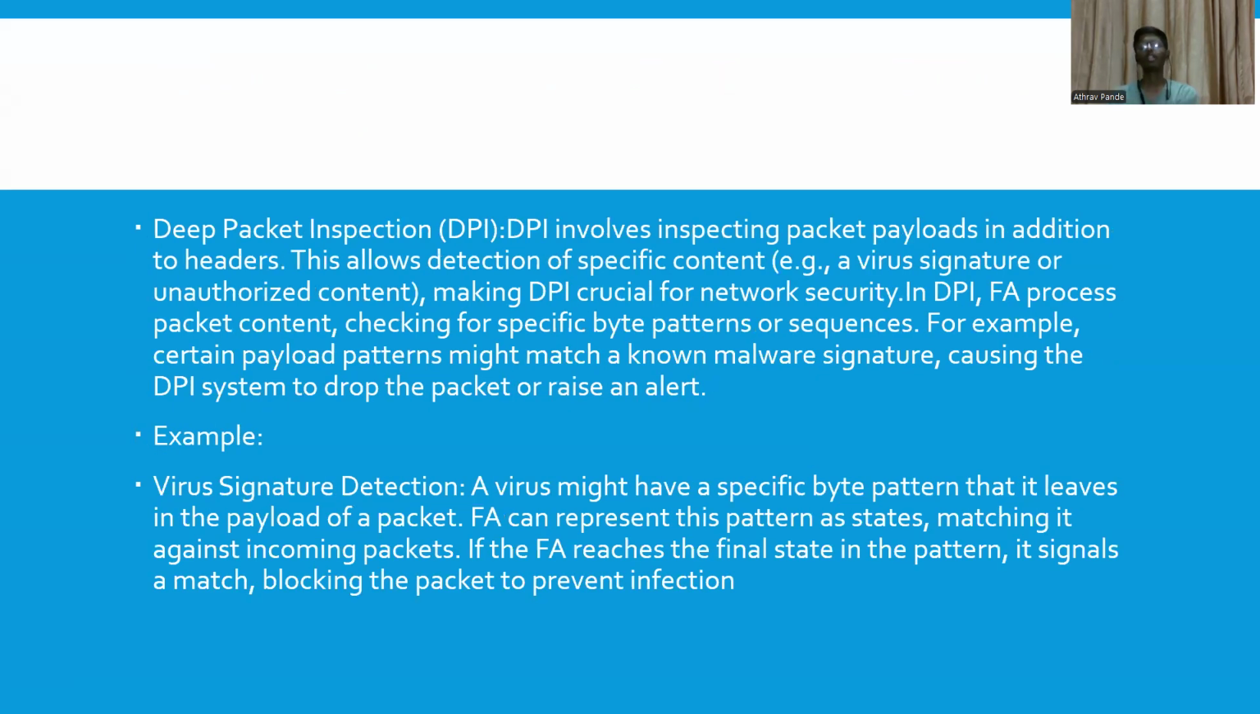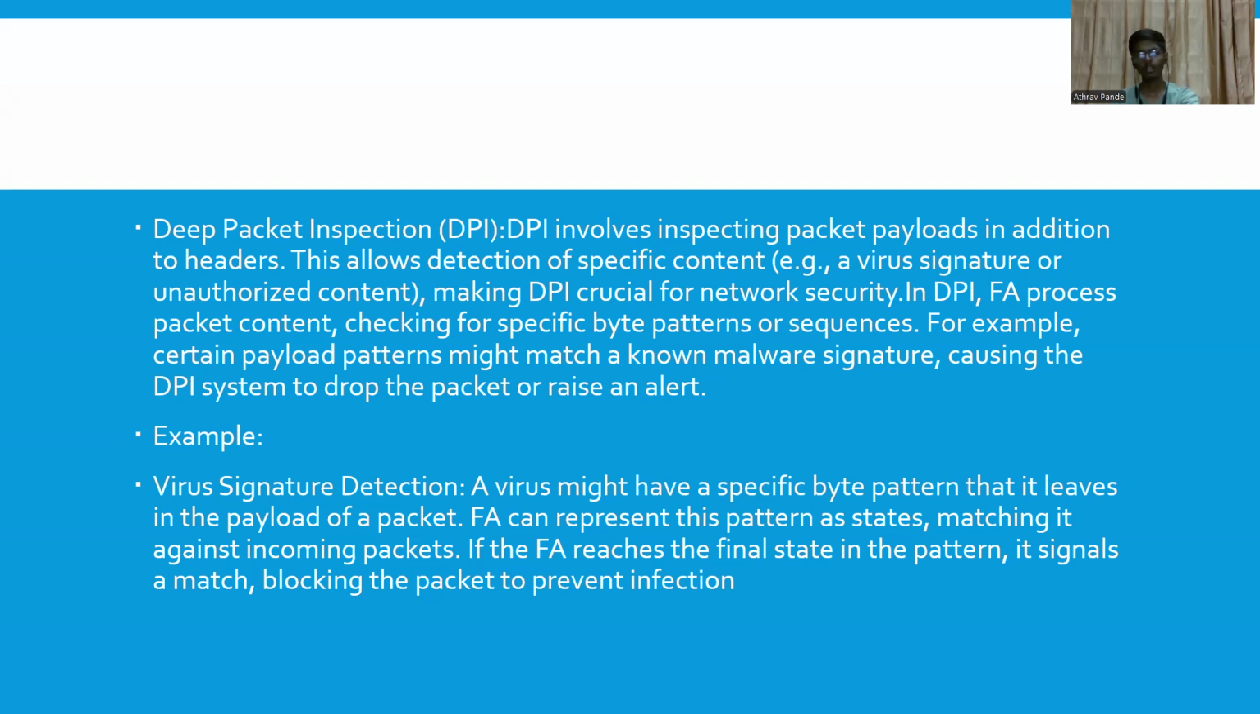So now let's talk about deep packet inspection. In deep packet inspection, we not only see the packet header, but we inspect packet payloads or packet data in addition to headers. This allows inspection of specific content. In packet filtering, we are just checking whether the packet header, something like source IP address or destination IP address, matches preset rules or not. In deep packet inspection, we see the entire packet payload or entire packet data and see if it follows preset rules or not. Anyway, DPI is crucial for network security.